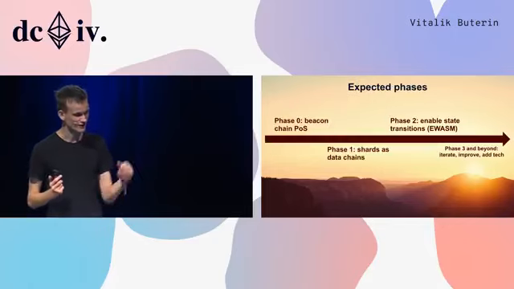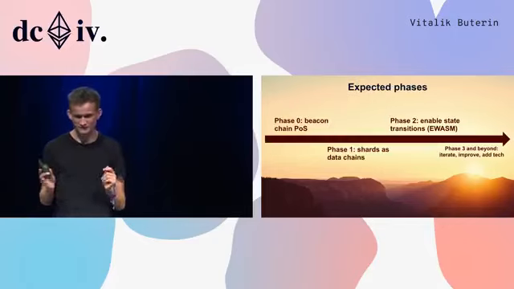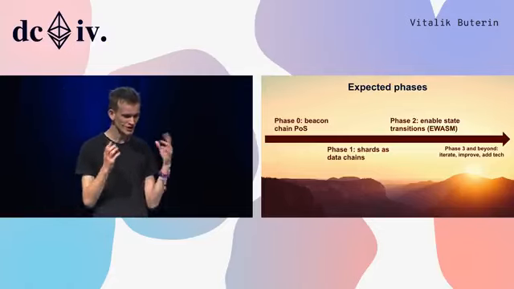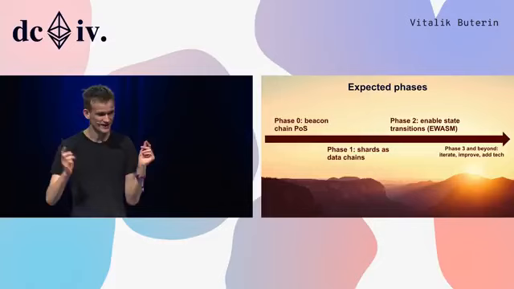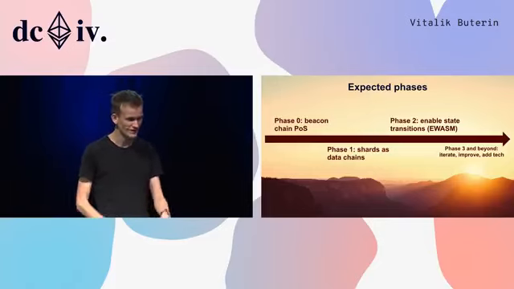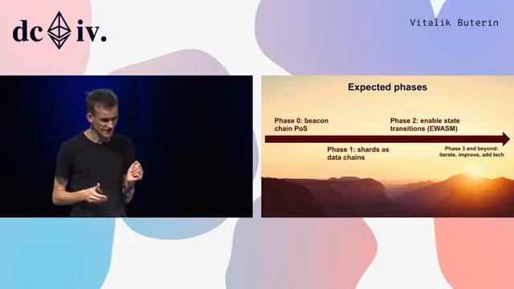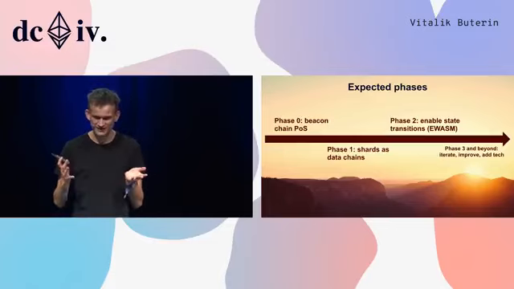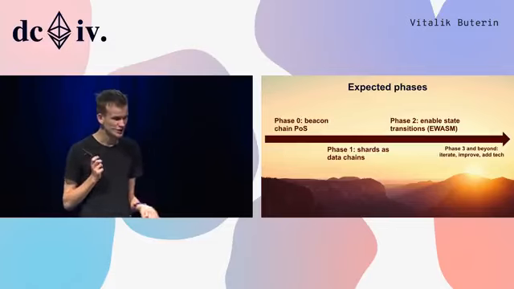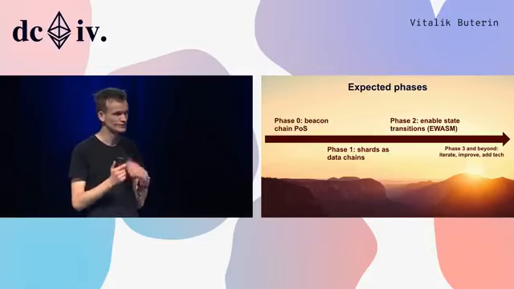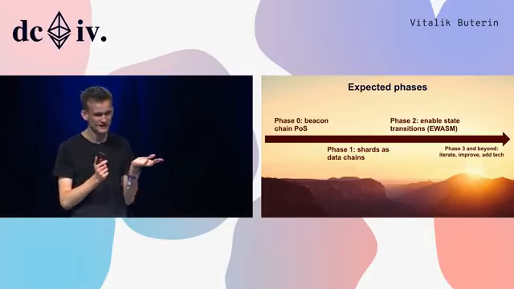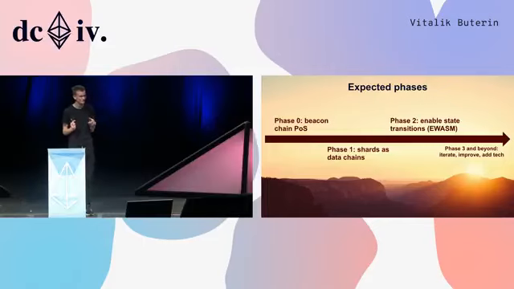Expected phases. Phase 0, beacon chain proof of stake. The beacon chain does not hold any information, right? It's kind of like a dummy chain. All that you have is validators, and these validators are running the proof of stake algorithm. So this is halfway between a testnet and a mainnet. It's not quite a testnet because you would be able to actually stake real Ether and earn real rewards on it, but it's also not quite a mainnet because it doesn't have applications, and so if it breaks, people are hopefully not going to cry too badly as they did when the Shanghai DOS attacks made everyone's ICOs go slowly.